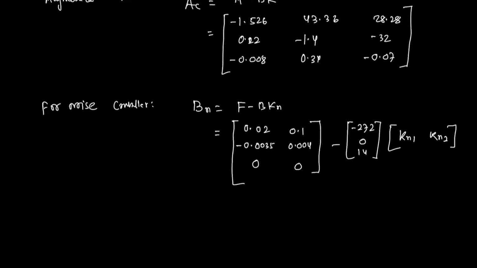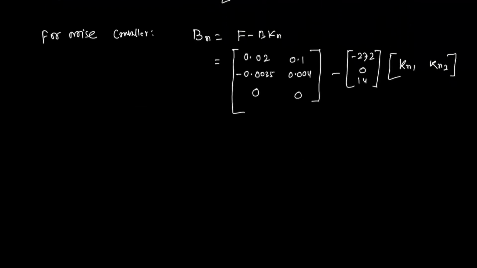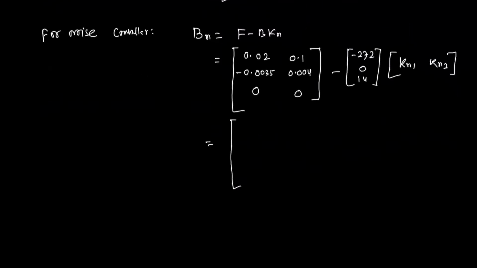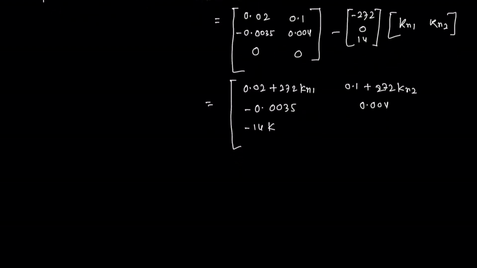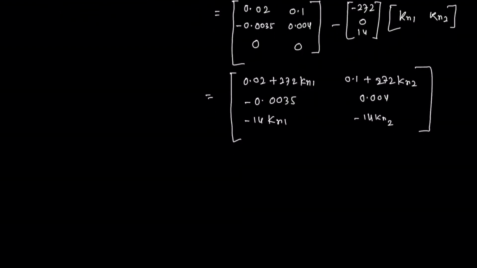These are the control parameters which are going to control the noise. So finally, we have the matrix here: 0.02 plus 272 Kn1, 0.1 plus 272 Kn2, and minus 0.0035, 0.004 and minus 14 Kn1 and minus 14 Kn2. So this is the matrix of F minus Bkn.